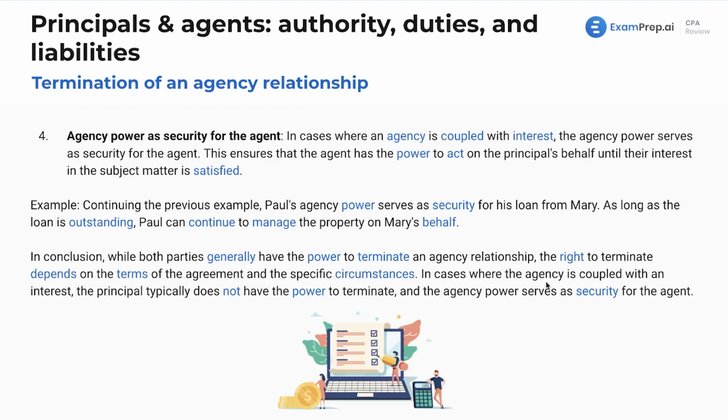Now, in cases where the agency is coupled with an interest, the principal typically does not have the power to terminate, and the agency power serves as security for the interest.